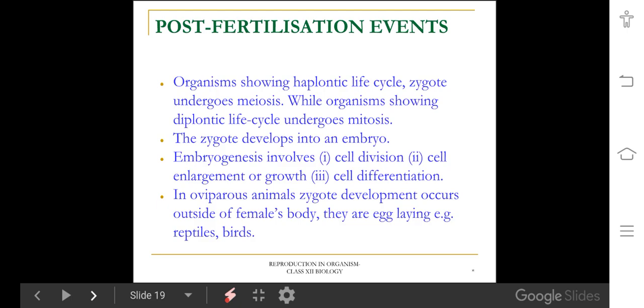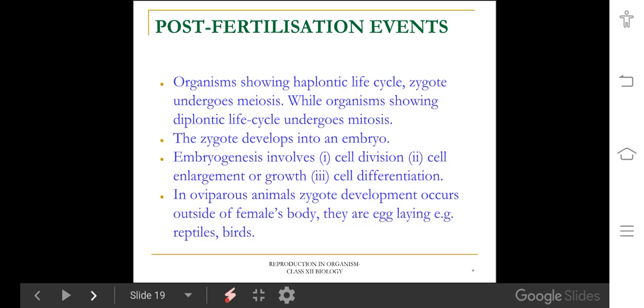Next, coming to embryogenesis, the formation of an embryo from the zygote. Embryogenesis involves two events: cell division and cell differentiation. These are the two events in embryogenesis. One, the cell divides; the other, cell differentiation happens. Cell division is either mitosis or meiosis. Especially in a diplontic organism, mitotic cell division will occur. It will increase the cell number.